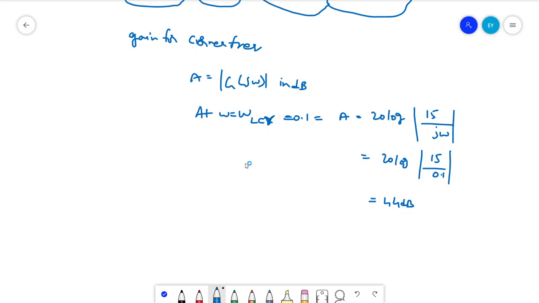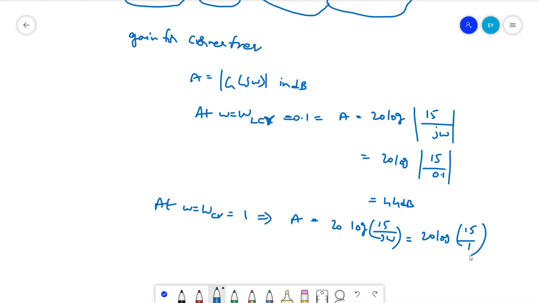So this is at omega equal to 0.1. Now the corner frequency is at 1. That implies magnitude A is given as 20 log of 15 by j omega, and omega will be 1, so 20 log 15 by 1.